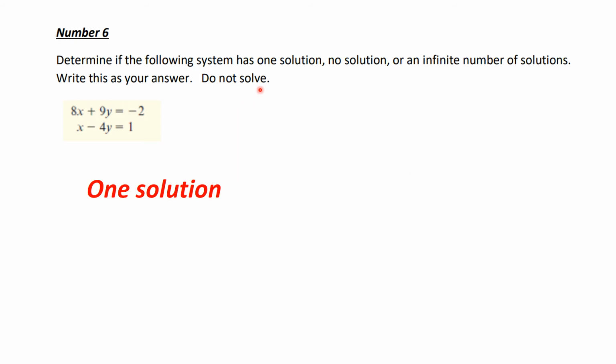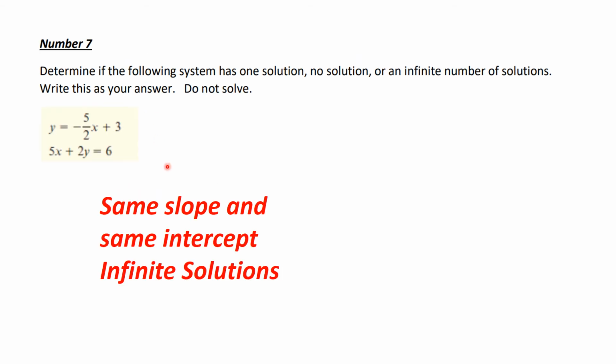Number 6, you're to determine if the system has one solution, no solution, or infinite number of solutions. Well, if you do some work on this, you say, oh, these two lines have different slopes. That means there is one solution. They intersect in a point. Number 7 is like that, but if you solve this for y, you end up with exactly the same equation, the same slope and the same intercept. That means there are infinite number of solutions.